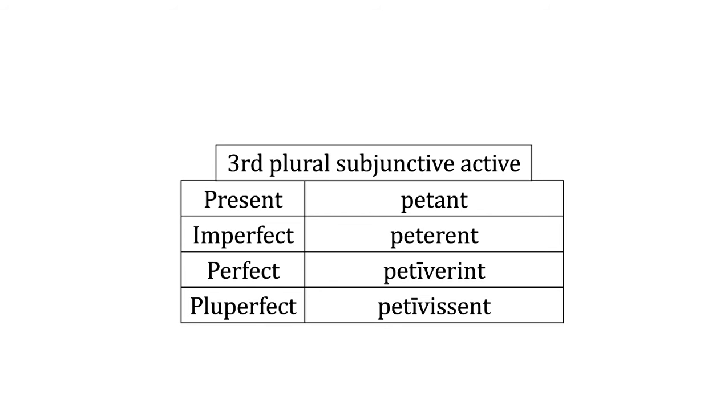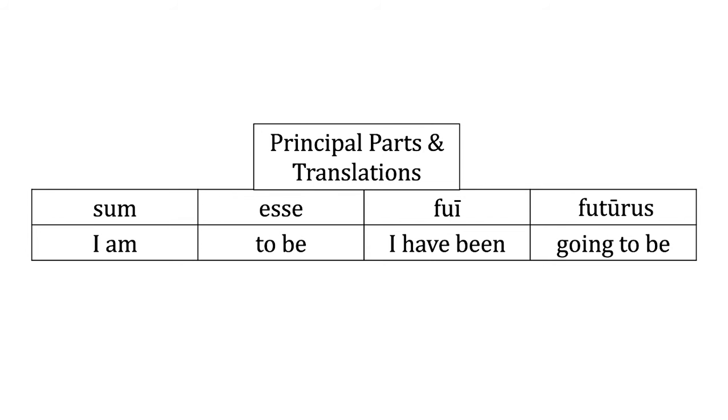Now we're going to go on to our next synopsis, which is sum. Please make the corrections, add macrons where you notice they needed to be, and we will move on. And there is our four principal parts for sum. And sum, a lot of people mess this up on the test, but hopefully you'll understand it now, right? The first translation is the present indicative active, first person singular, so it's I am, because it's the form of to be. Esse is the present active infinitive, that is to be.